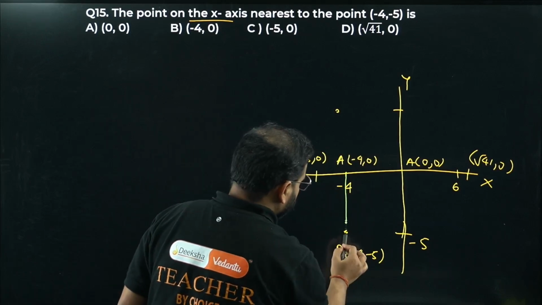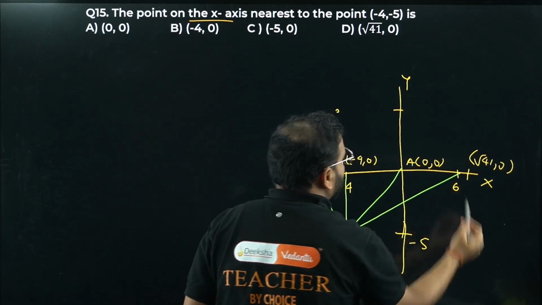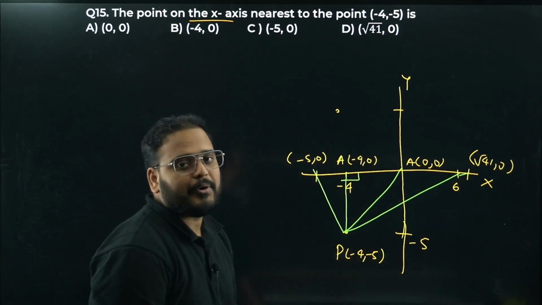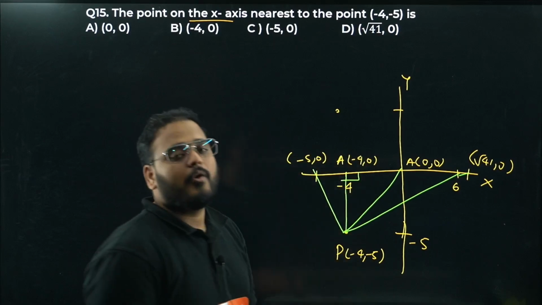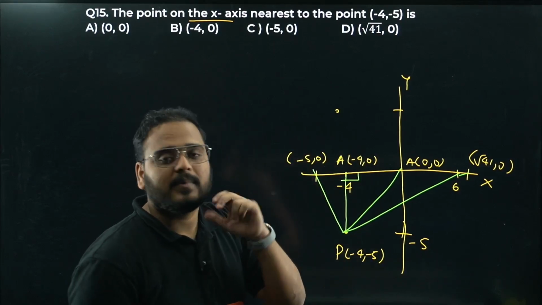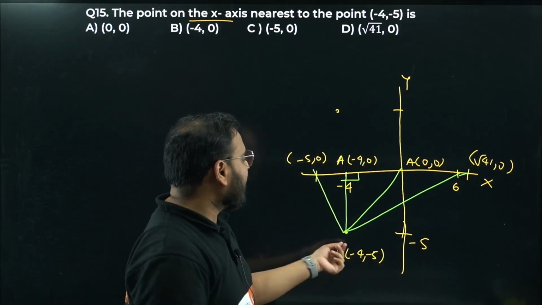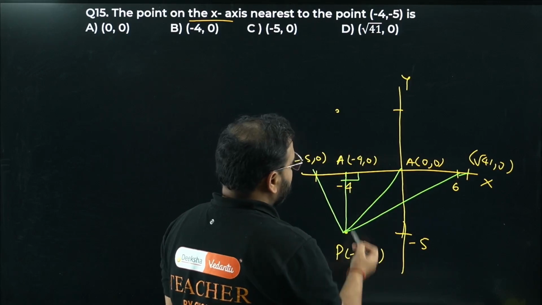This is the line joining, okay? And this is the line. Which line looks smaller to you? Of course, the perpendicular line, right? The perpendicular line is, to any two points, any two lines, let's say this is the line, this is the point. Which is the shortest distance? Shortest distance will be the perpendicular line, okay? For a point and a line given, the shortest distance is the distance between the point and the line in the perpendicular direction, okay?